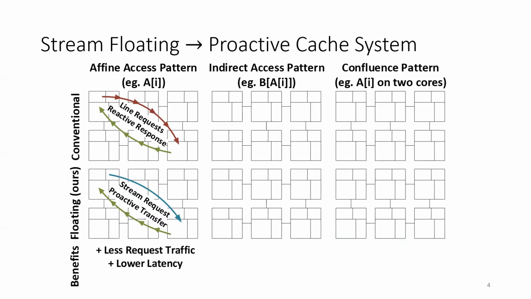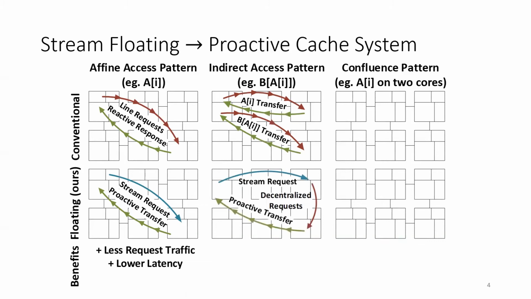Another interesting case is for indirect access patterns like B of A of I. A traditional system has a long dependence chain to first get array A and then array B, while stream floating can be helpful as it enables decentralized address generation. Now the cache can directly issue indirect requests on behalf of the core. This also reduces request traffic as well as the data traffic, as we only need to transfer the required subline data.